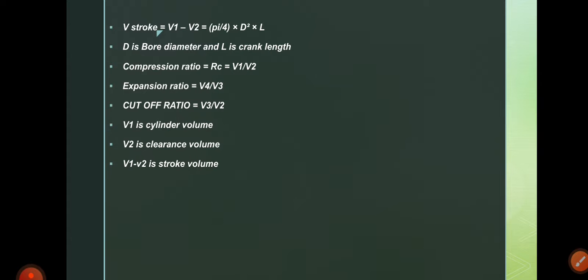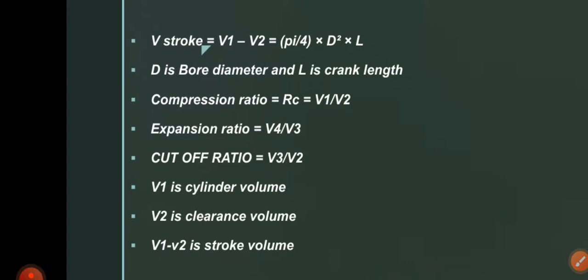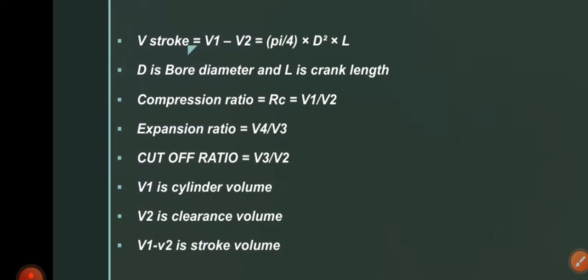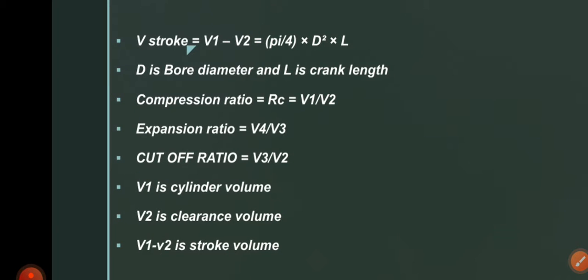And see this, the stroke volume is equal to V1 minus V2 if the initial and second volumes are given. If the bore of the cylinder and the length of the crank are given, then the stroke volume is pi by 4 into d square into L.